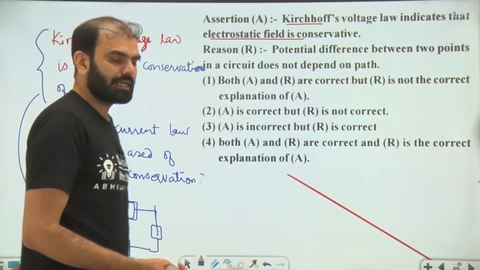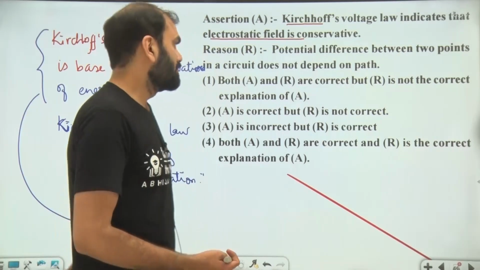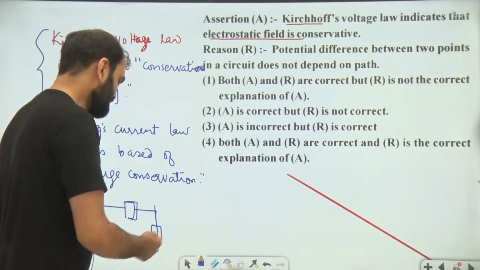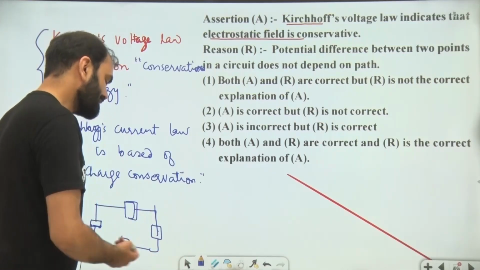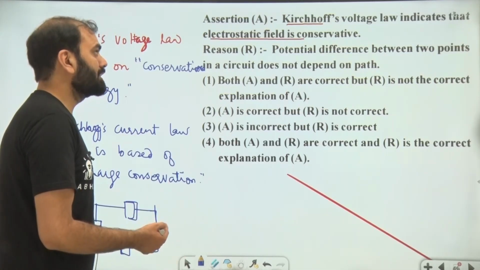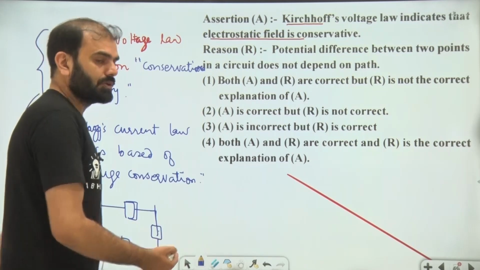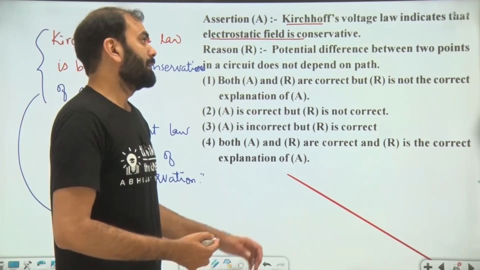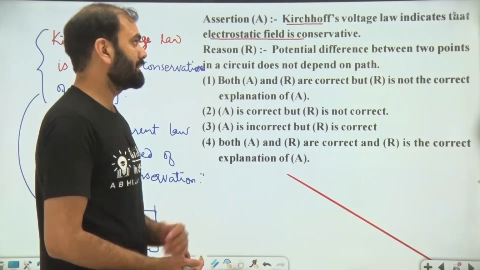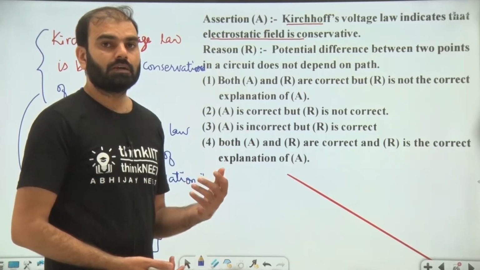The potential difference is directly linked with the energy, and energy is directly linked with the work done by the force. Total potential drop in a closed loop is equal to 0, so you can also say that the work done in this closed loop is also 0, and this implies that the electrostatic field is conservative in nature.